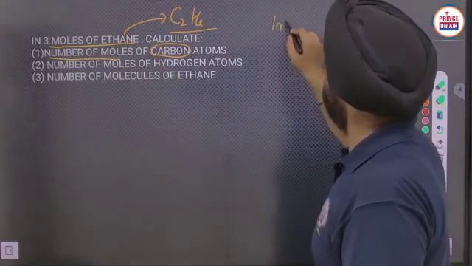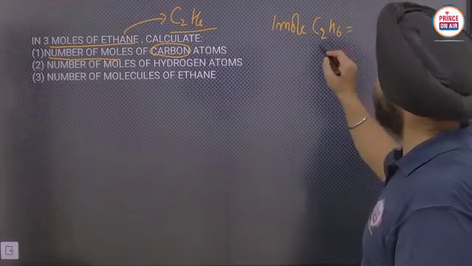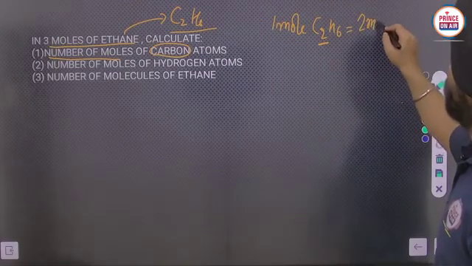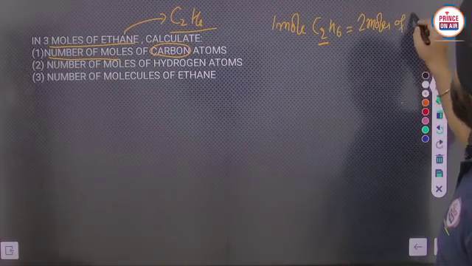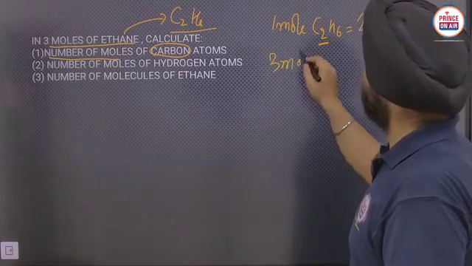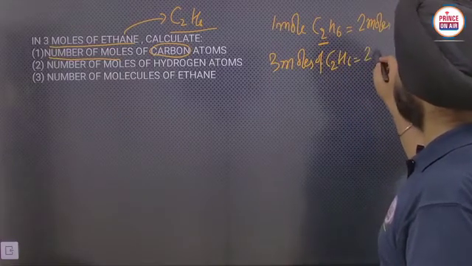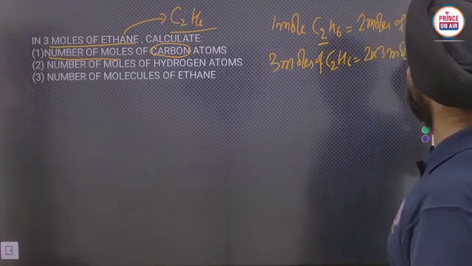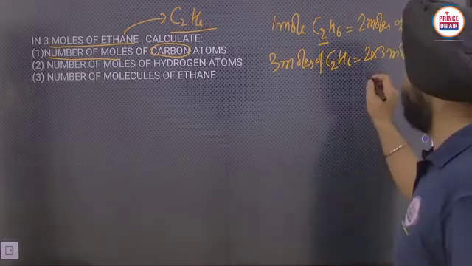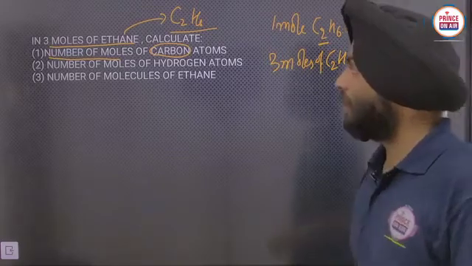See, 1 mole of ethane will carry 2 moles of carbon, and then 3 moles of ethane will carry 2 into 3 moles of carbon. Obviously, the answer will be 6 moles. That's it. Like in this way.